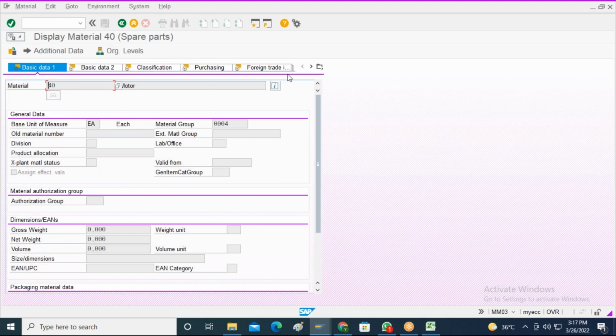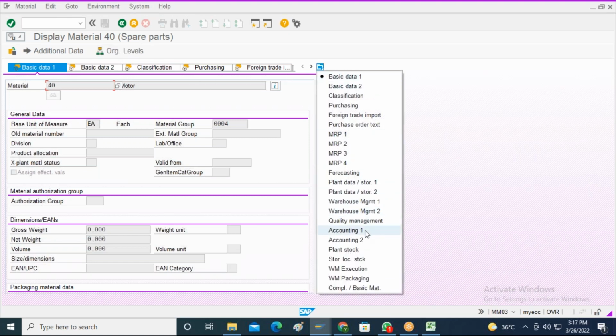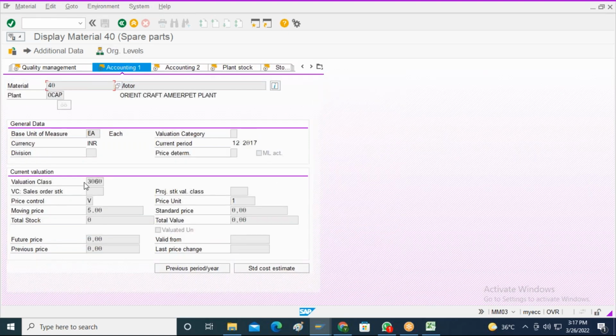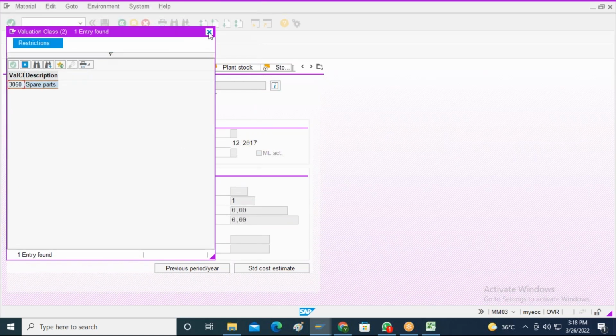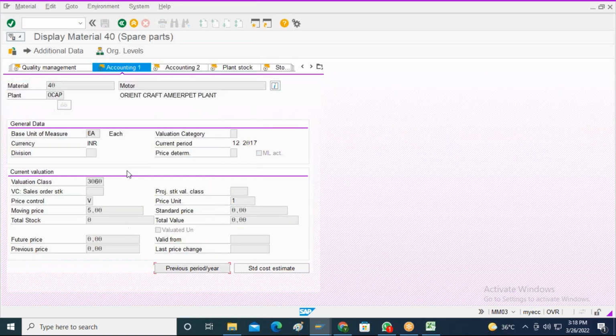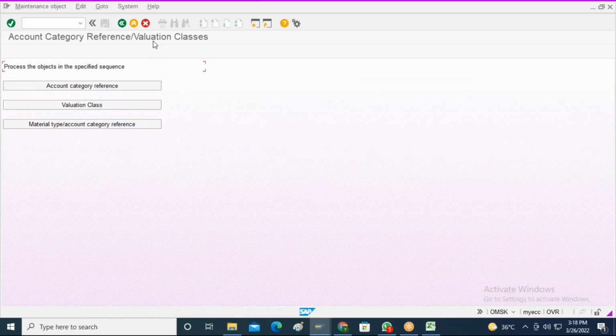So we have maintained the valuation class over here, right? So here there is one thing known as valuation class. In the material master accounting 1 data tab, we are going to maintain the valuation class over here. But before maintaining it over here, we need to create it in the automatic account determination settings.